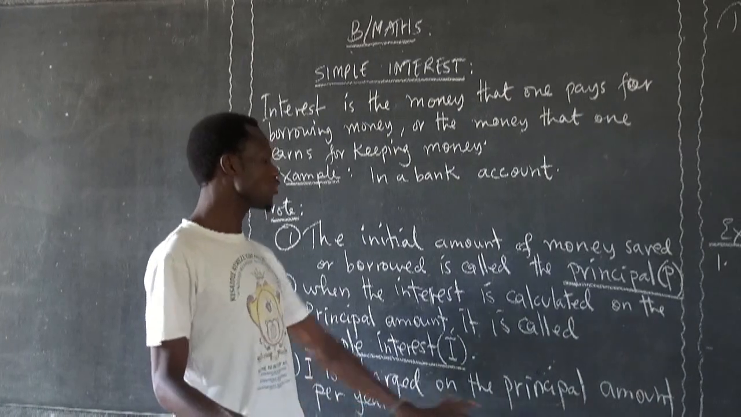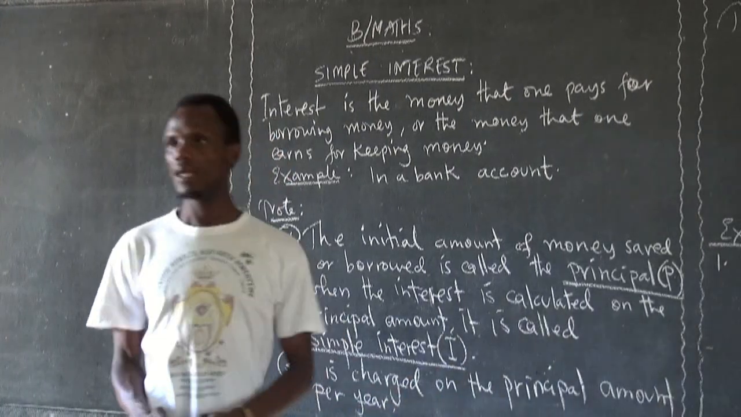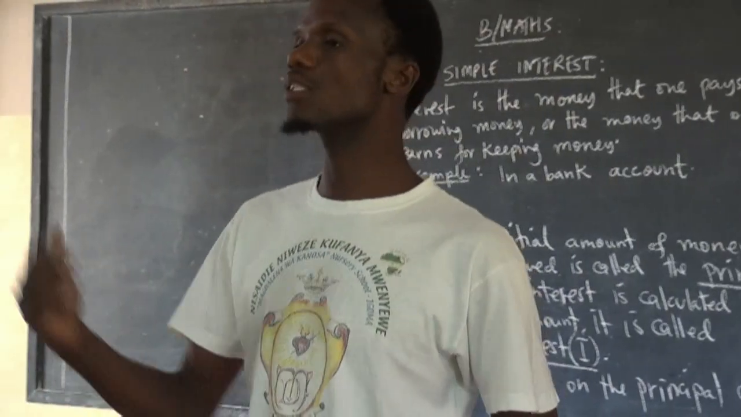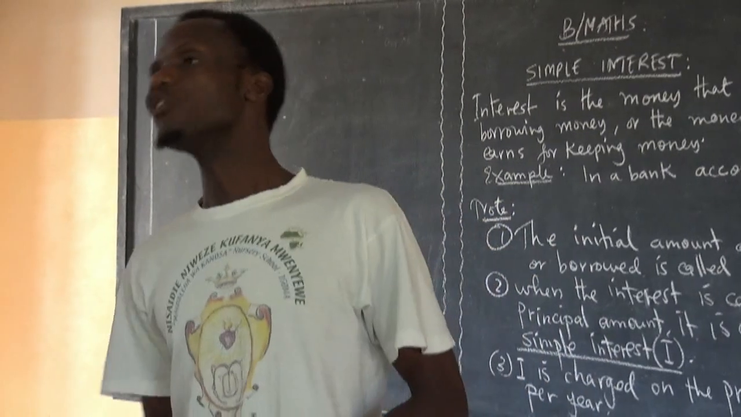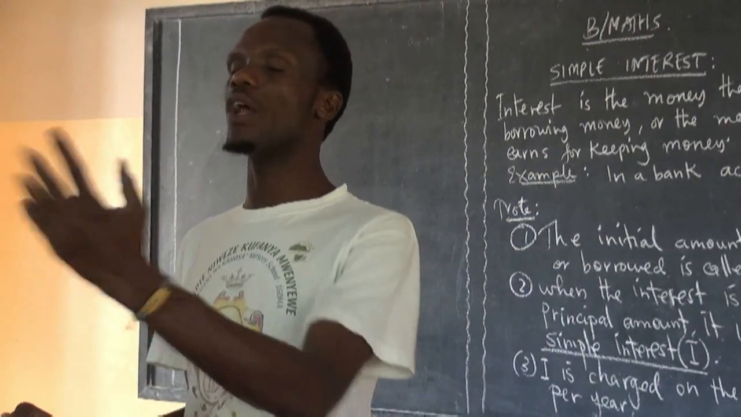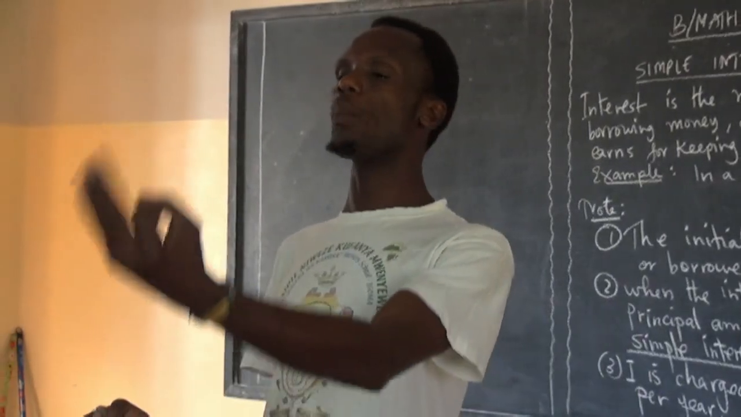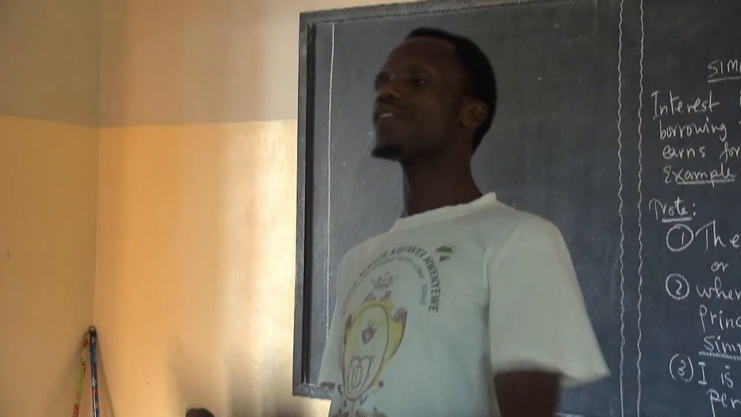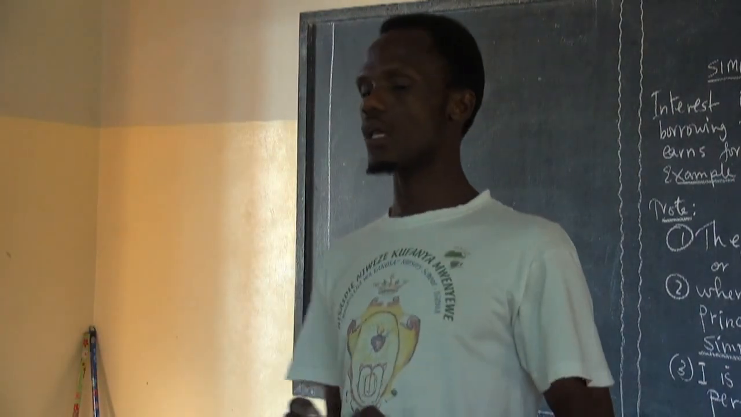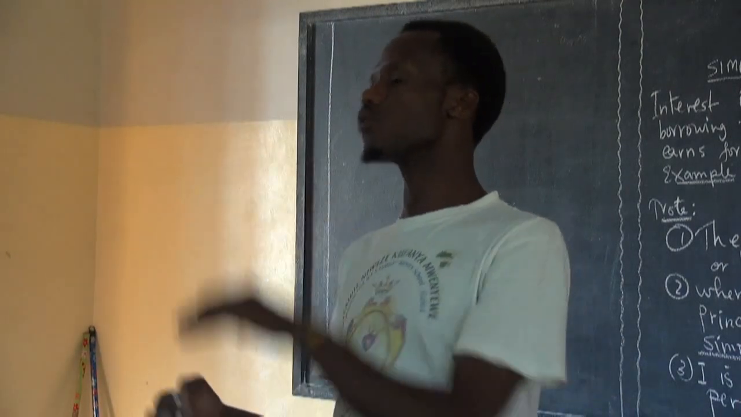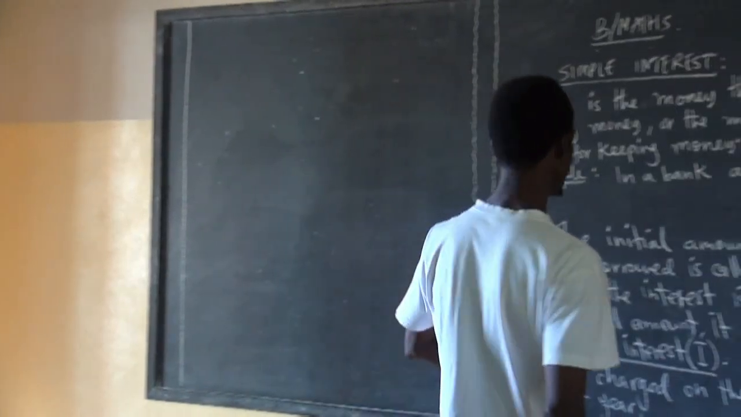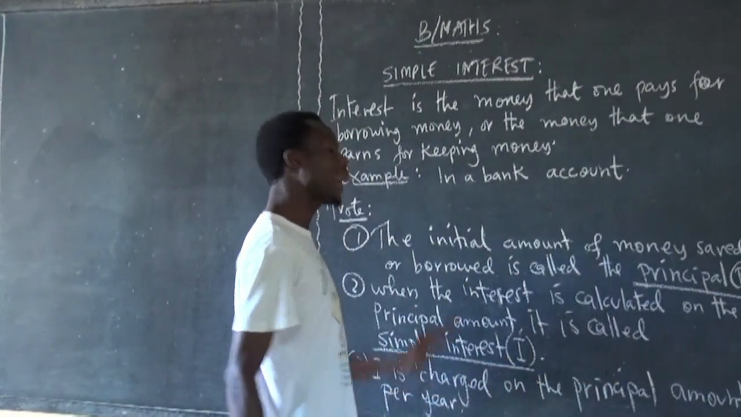Simple interest is charged on the principal amount per year. It is done per year, not per month. Maybe I've given you the money, and I need you to pay me back in 3 months. Now I take that 3 months out of 12 months so as to get a fraction of a year. We don't use months. Are you together? That's why we say it is charged on the principal amount per year.